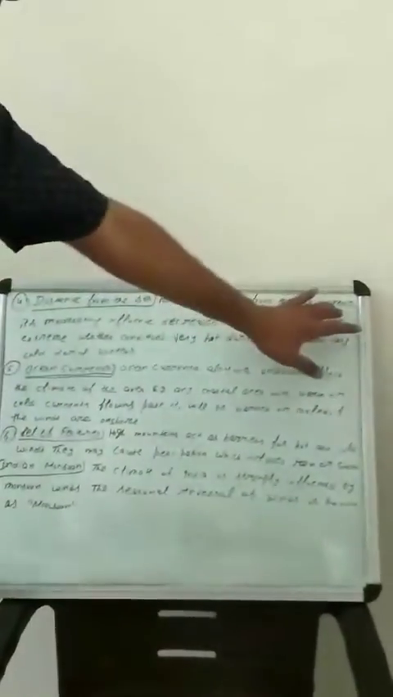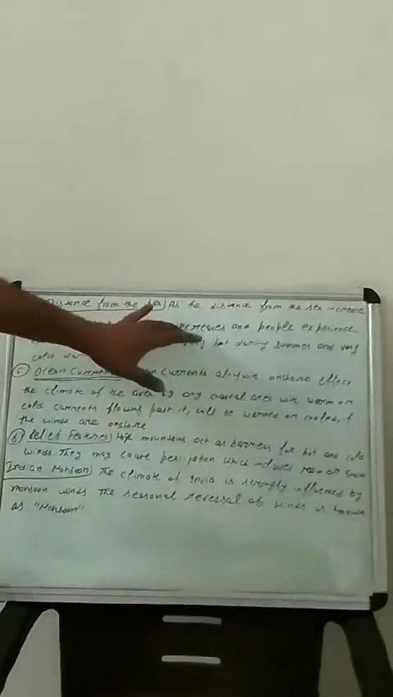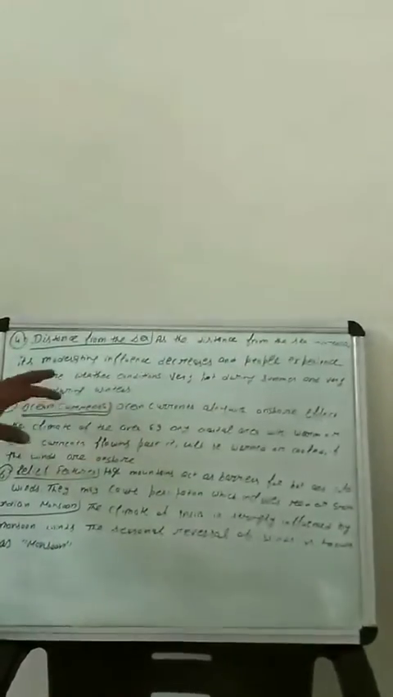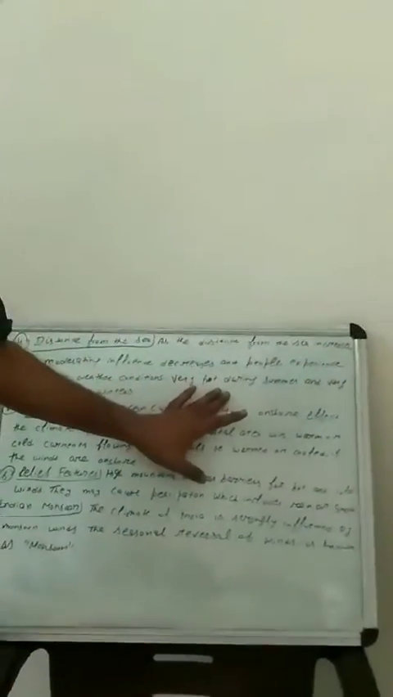In this regard we have point number 4, that is distance from the sea. As the distance from the sea increases, as we go far away from the sea, its moderating influence decreases. So we get more heat as we leave the sea area. As we go near the sea, the temperature decreases. As we go far from the sea, temperature increases and people experience extreme weather conditions. It is very hot during summer